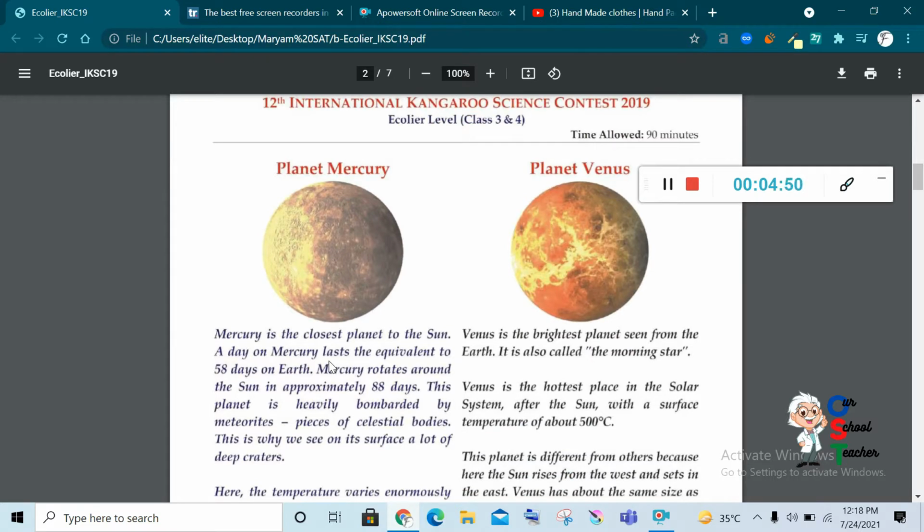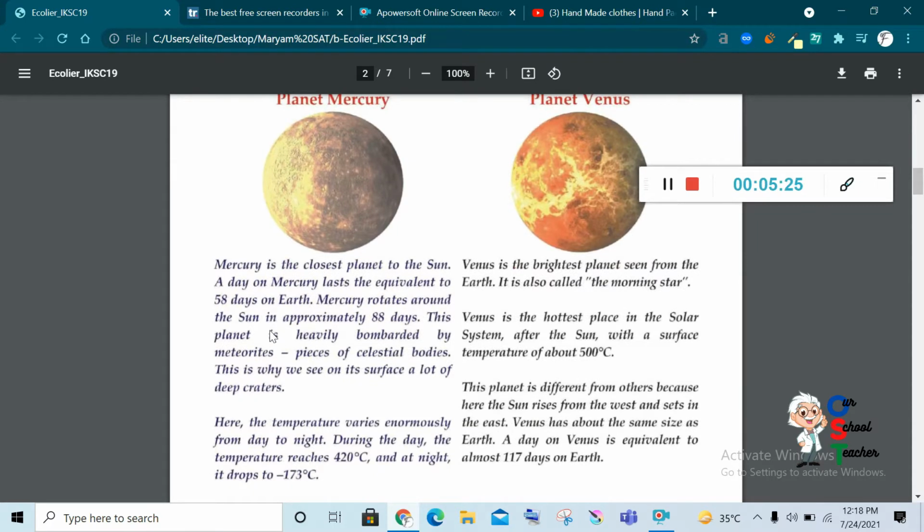Sometimes you need a calculation. You can see in one question they are asking about the hours. How many hours of Mercury's day? What is the relation between Mercury's day and Earth's day? So Earth has 24 hours and Mercury's day lasts equivalent to 58 days on Earth. So when you find the answer, you can see the calculation as well. Okay. So Mercury rotates around the Sun in approximately 88 days.